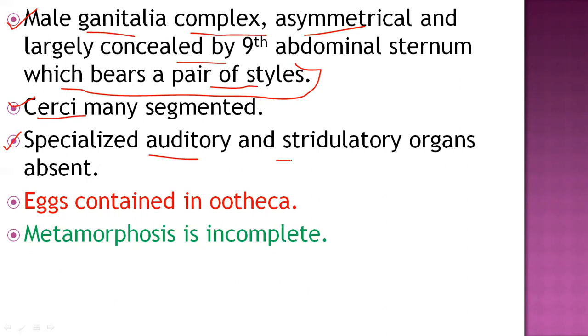From the female point of view, egg laying is different from other insects, because the female Dictyoptera contains a foam-like secretion and forms an egg pod, or ootheca, in which all the eggs are protected. The metamorphosis is incomplete, or hemimetabolous, because it has only 3 stages: egg, nymph and adult. The pupal stage is not present, so it is a hemimetabolous insect.